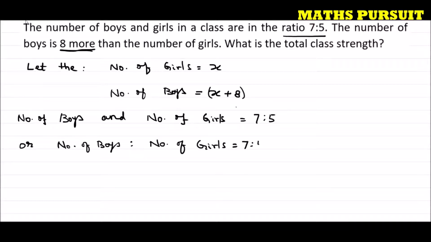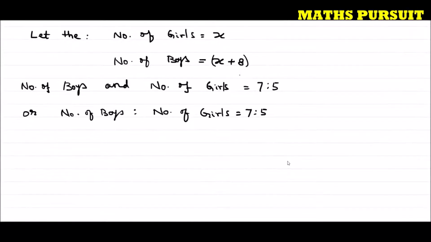This is what is given in the question. That means boys to girls are in the ratio of 7:5.